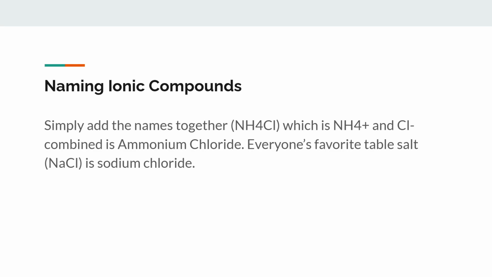For ionic compounds, you just say the names together. As we've mentioned before, these are ions, so technically they don't change. They just come together. This one is called ammonium, and this is called chloride because monatomic anions always end in "ide." So combined together it's ammonium chloride. Another example is everyone's favorite table salt, sodium chloride, which is Na+. Since that's a monatomic cation, it's going to be sodium, which doesn't change because it's a positive cation, and the chlorine, because it's a negative monatomic anion, is going to be chloride, so sodium chloride.